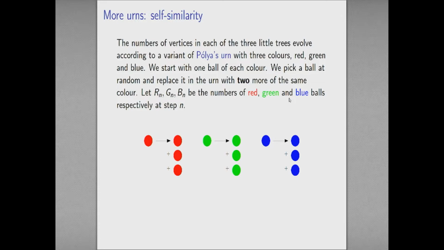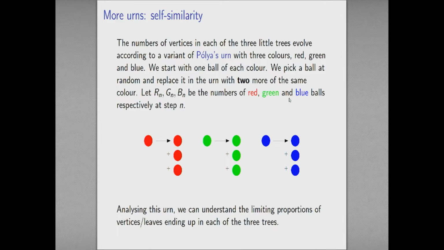So let's think about the number of vertices going into each of these 3 little subtrees now. This is much more like a variant of the original Pólya urn that I told you about. I've got 3 colors, 1 for each of my subtrees. And what's the rule? Whenever I pick an edge in one of these subtrees, I'm just going to add 2 more edges to that subtree, or equivalently 2 vertices to that subtree. So this is an urn where the replacement rule is: if I pick red, I put back my red ball along with 2 more. If I pick green, I put back a green ball along with 2 more, and similarly for blue.